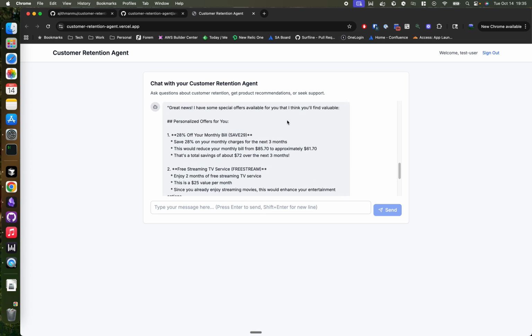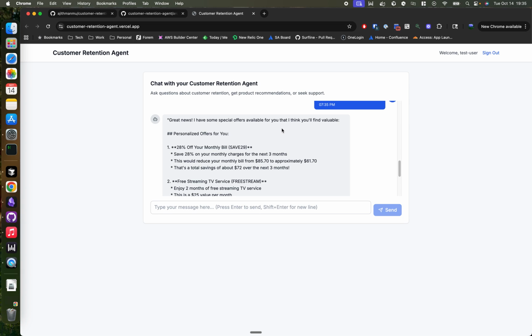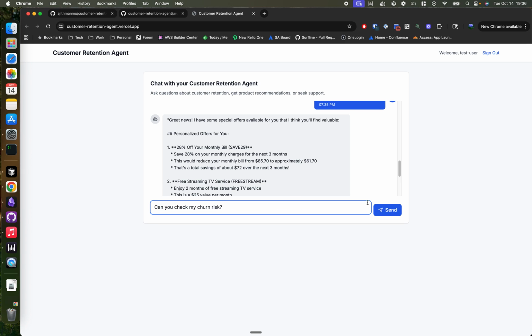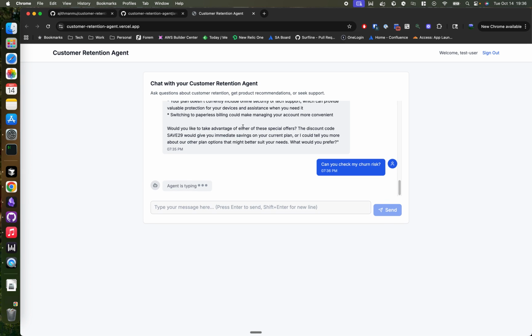All right, so we can see here the agent has already called the tools and come up with some special offers available for me based on my current plan. So we could explicitly ask the agent to check my churn risk. So let's ask the agent what is my churn risk, and let's see what will happen.